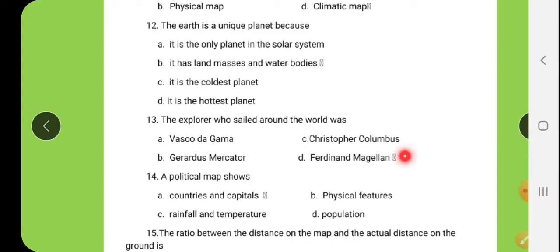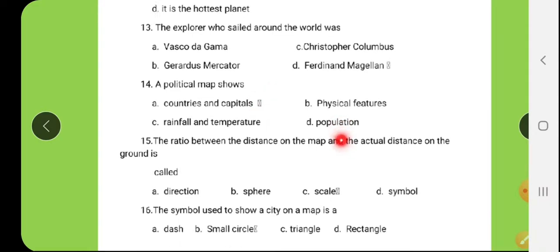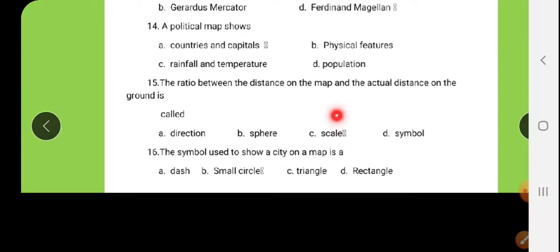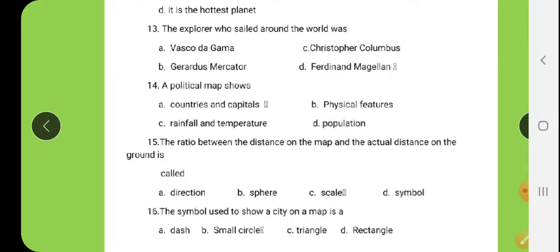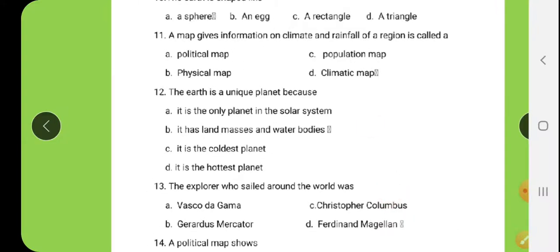The explorer who sailed around the world was Ferdinand Magellan. Tick to D. A political map shows countries and capitals. Tick to A. The ratio between the distance on the map and the actual distance on the ground is called scale. Option C. The symbol used to show a city on a map is a small circle. Let's stick along with me.